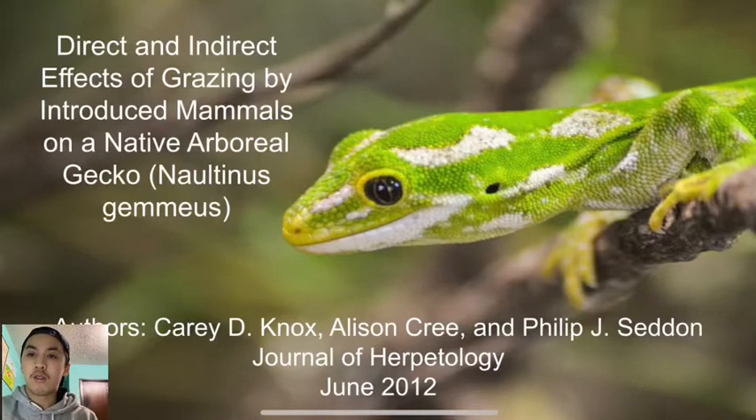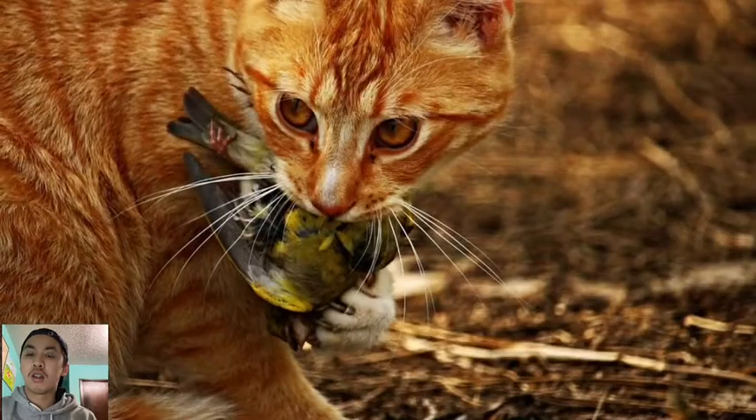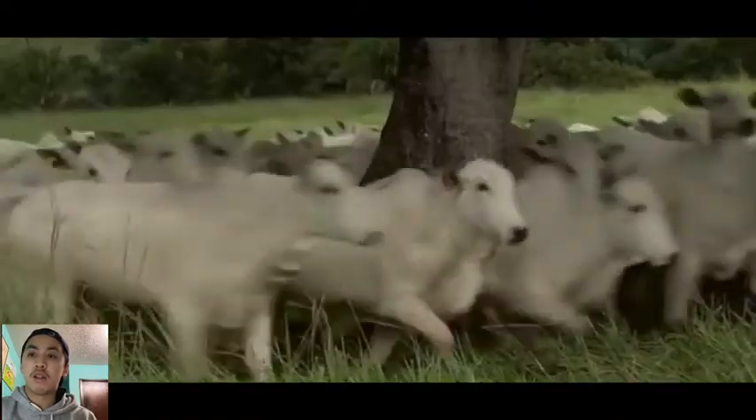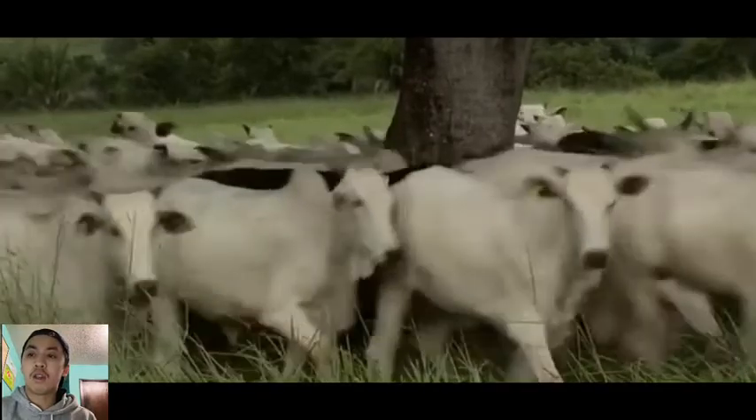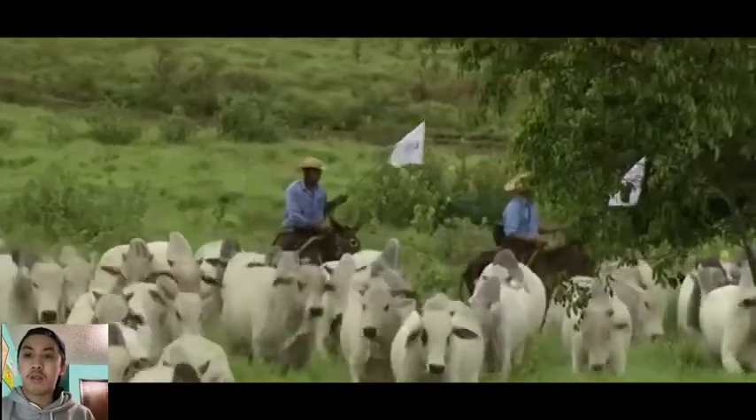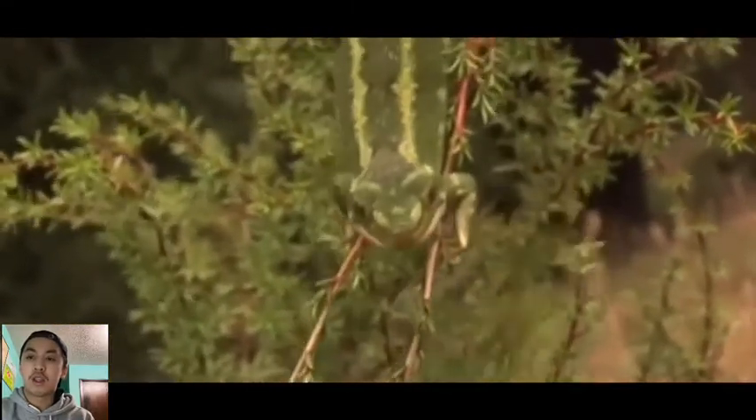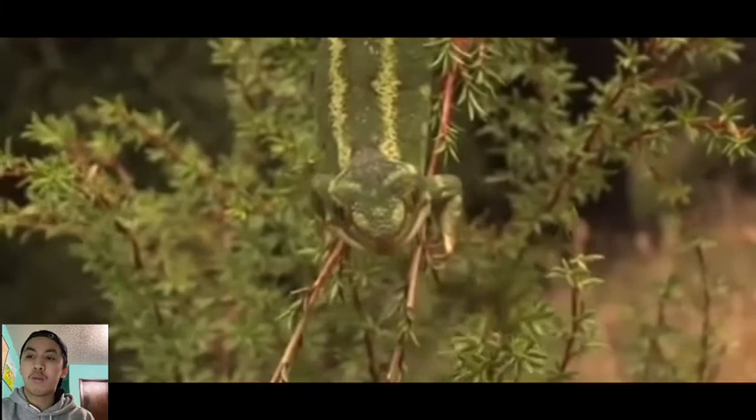Direct and indirect effects of grazing by introduced mammals on a native arboreal gecko. On a global scale, ecosystems have been modified by human disturbance and invasive species. The introduction of non-native livestock that is predominantly used for agriculture has resulted in enormous damage to many vulnerable ecosystems and many animal communities.